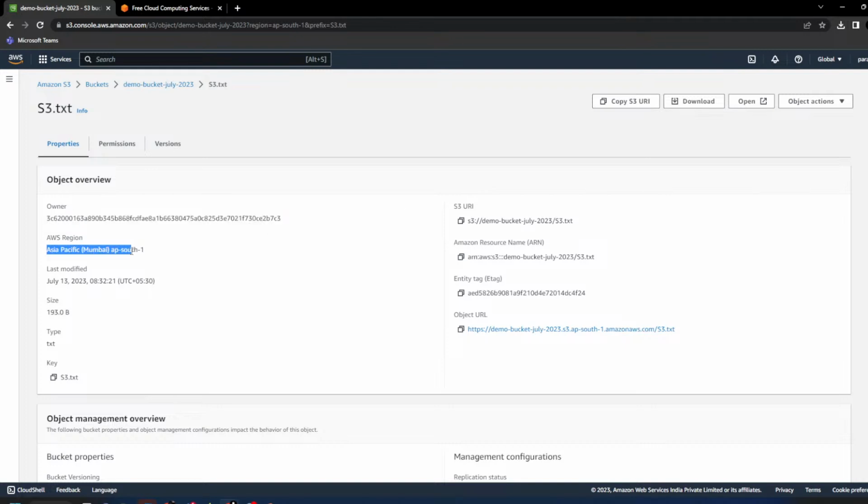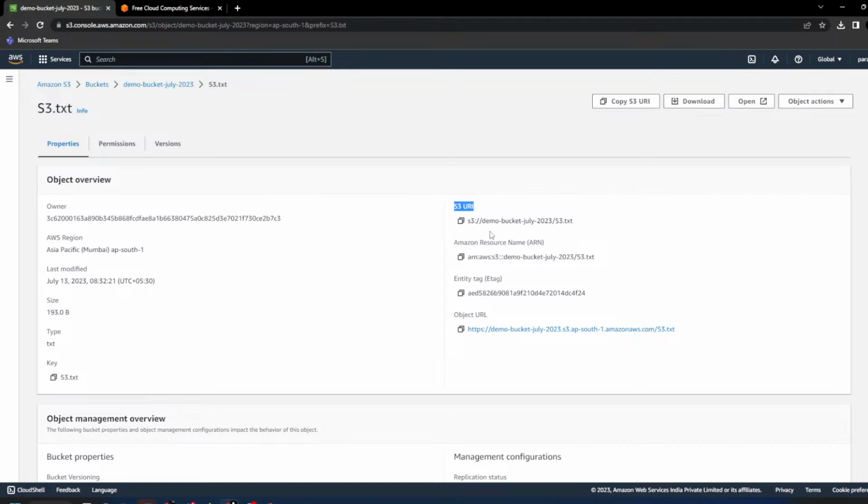Then, in which region this object belongs to. When you last modified this object, the last updated date and time, the size of the object, and the type of the object. It's a text file. If Amazon is able to understand the format, it will give the type. If not, it will not show this parameter. Then key basically means the name of the file.